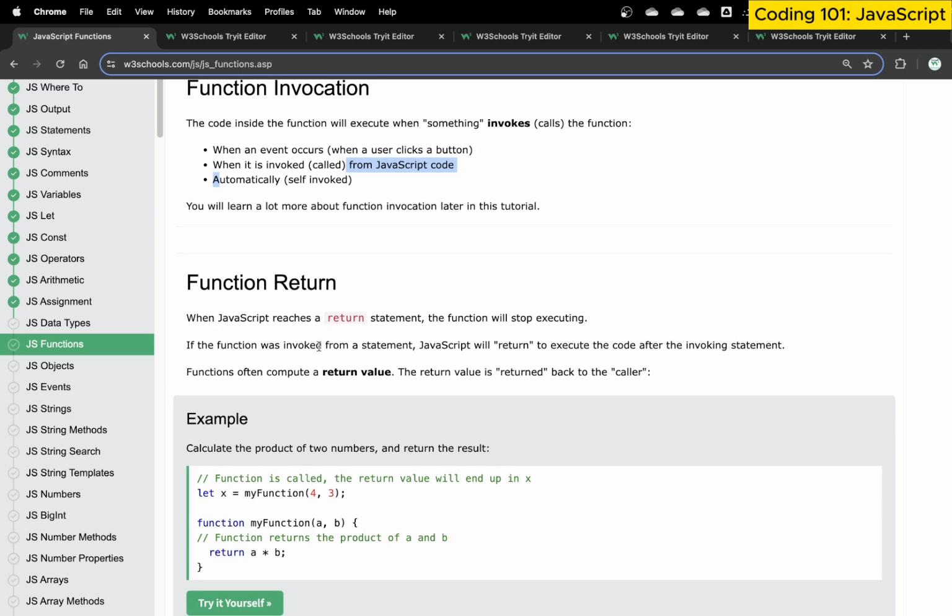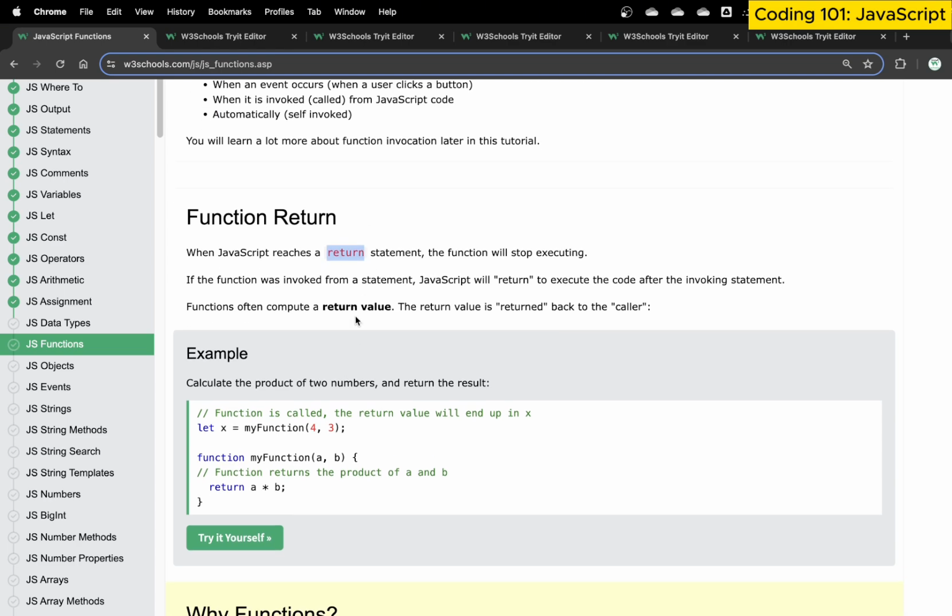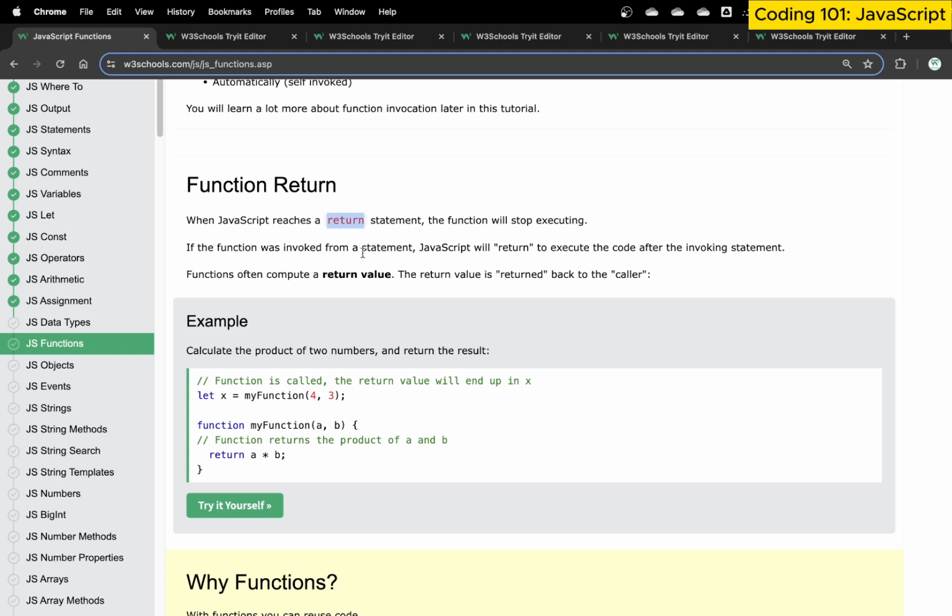A function also has something called a return value. It may or may not have one. It's not necessary, so be careful of that. But return is usually associated with function syntax, so that's why we always try to explain it with the function syntax. This basically means that when the function was invoked from a statement, JavaScript will return to execute the code after the invoking statement.